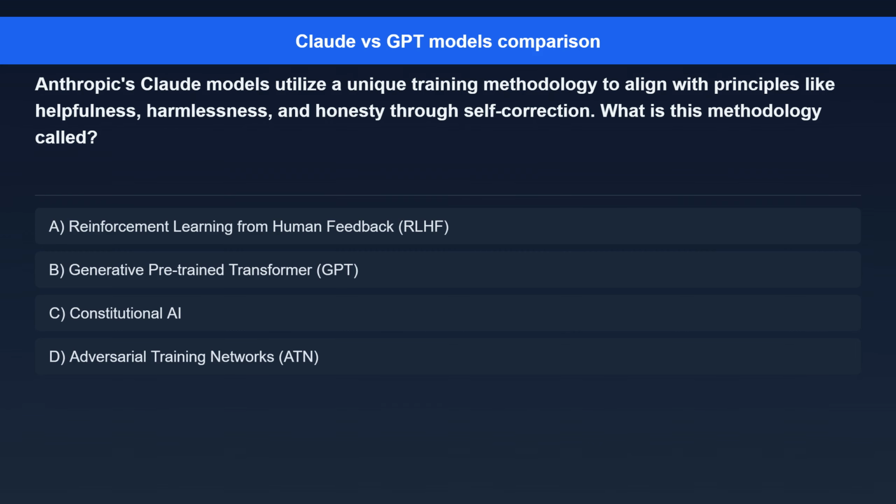Question 7. Anthropic's Claude models utilize a unique training methodology to align with principles like helpfulness, harmlessness, and honesty through self-correction. What is this methodology called? Option A, Reinforcement Learning from Human Feedback, RLHF. Option B, Generative Pre-trained Transformer, GPT. Option C, Constitutional AI. Option D, Adversarial Training Networks, ATN.